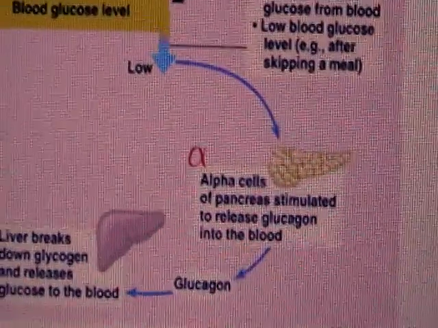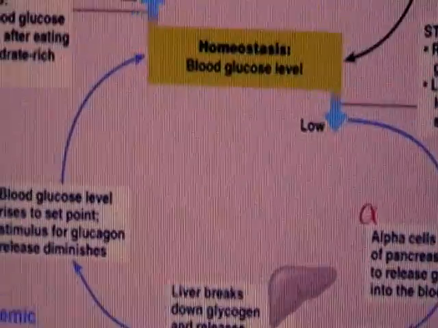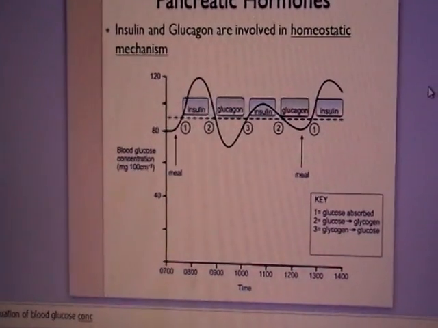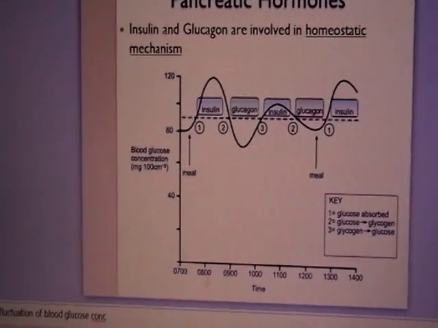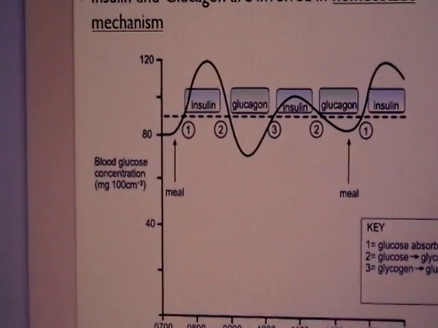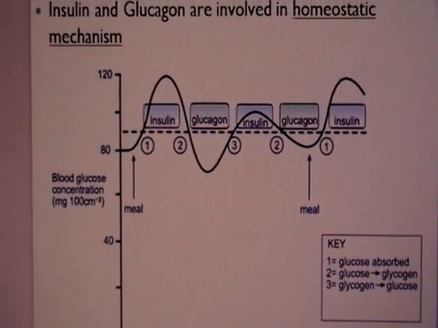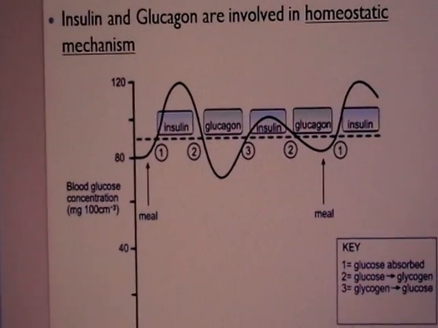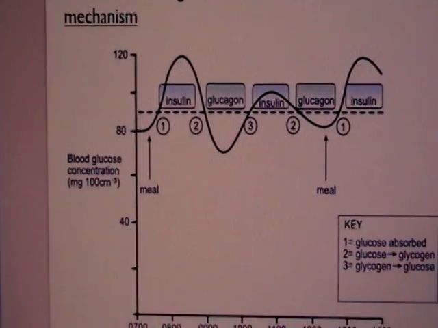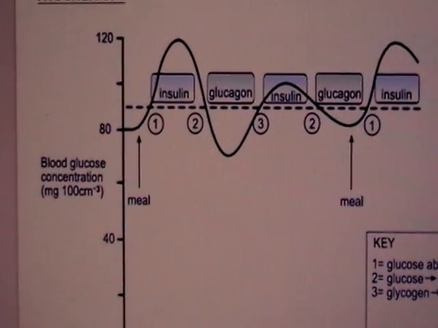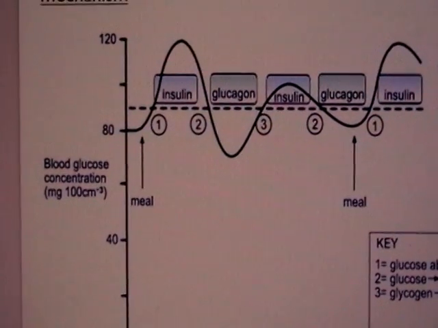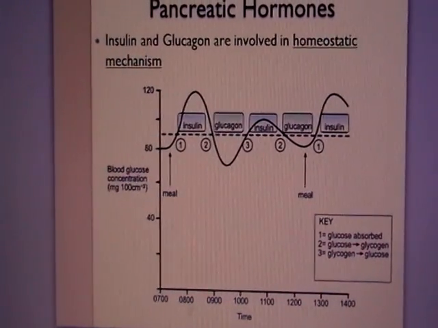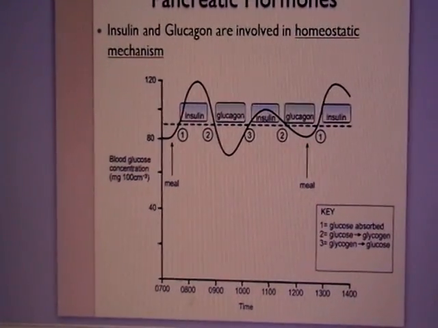And similar events will occur for glucagon, as you can see. So this table shows you that our body will actually continuously release insulin and glucagon into our bloodstream. So it is a periodic event. When the blood glucose level is high, more insulin will be released. When the blood glucose level decreases, then glucagon will be released. So at any one point of time, there will always be release of insulin and glucagon, just differences in their relative amounts, based on the blood glucose level.